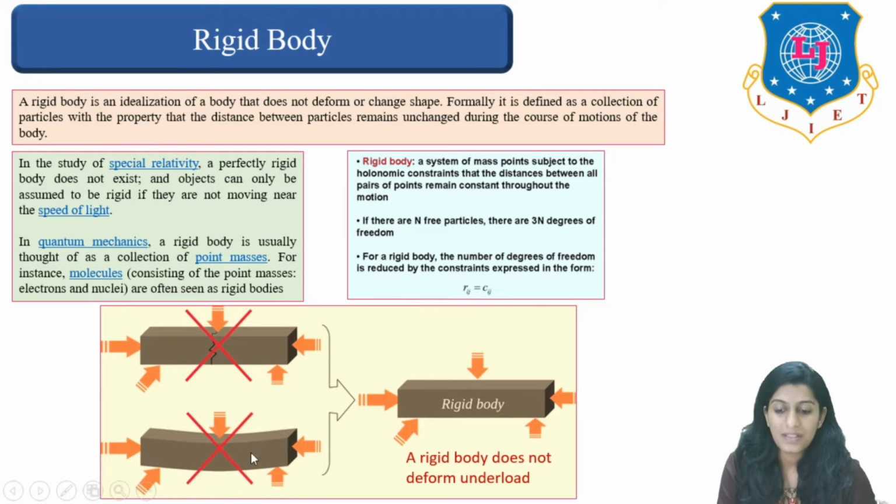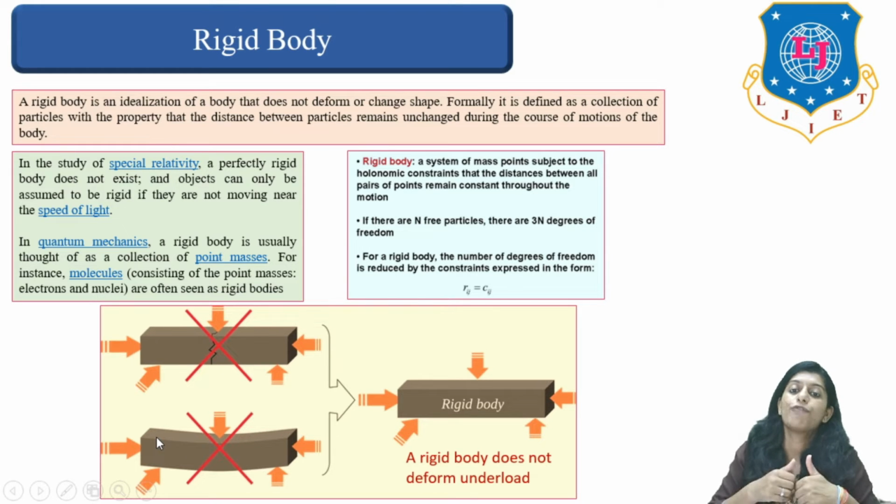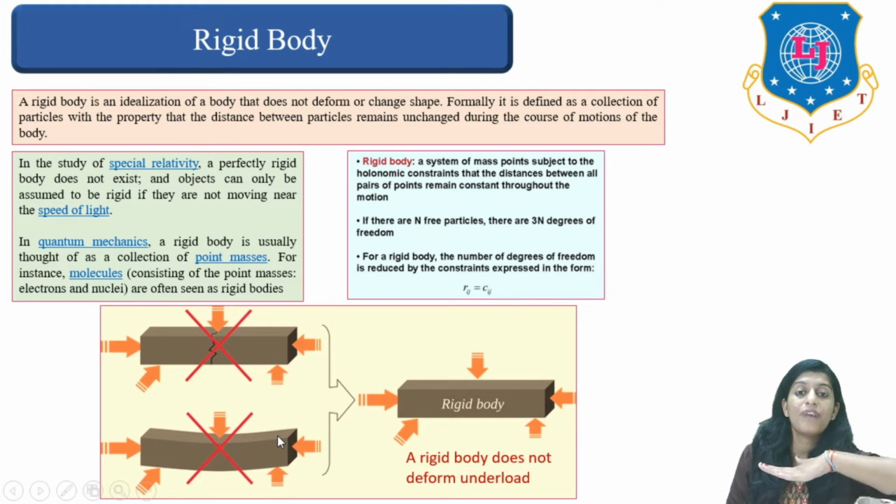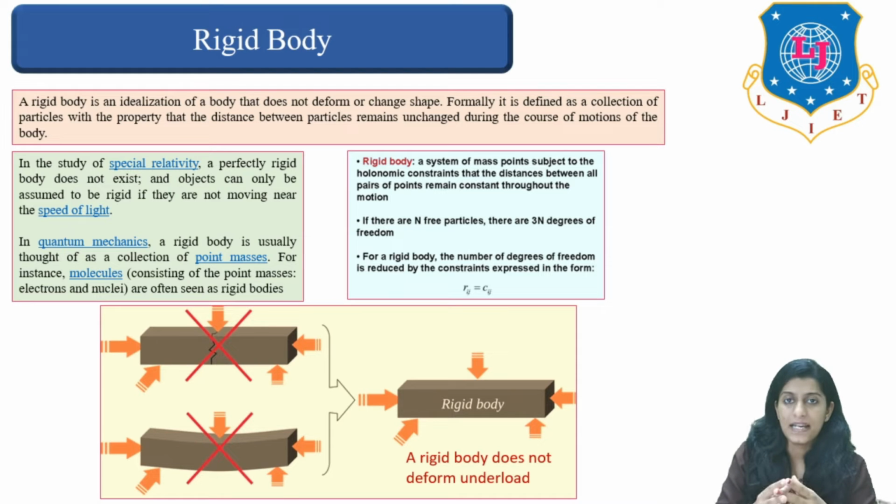The next block is this one. Actually it was a rectangular block like this, but when you started applying force or pressure from all the directions, it has changed its shape. Now it is in the position of an arc like this, right? So when an object is changing its shape, then it is not a rigid body.